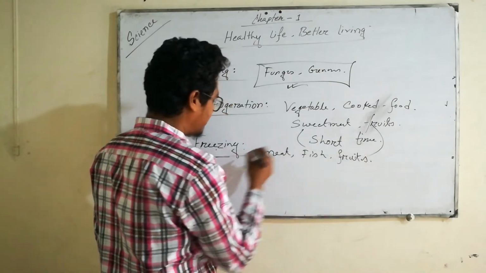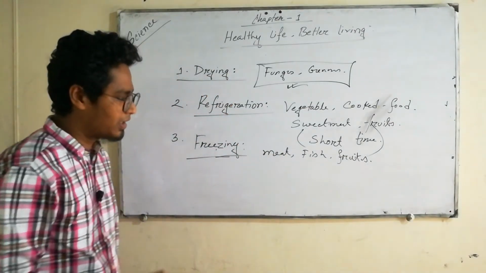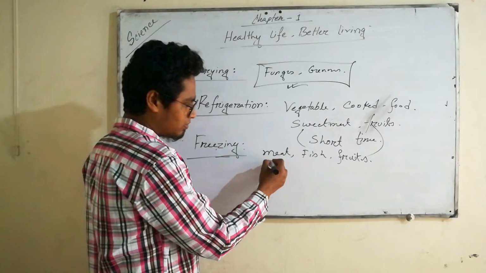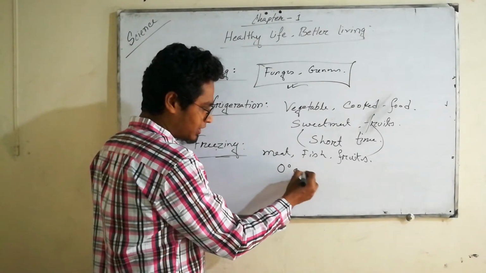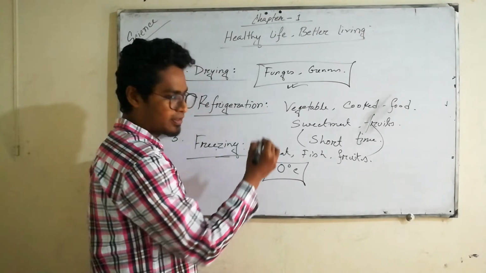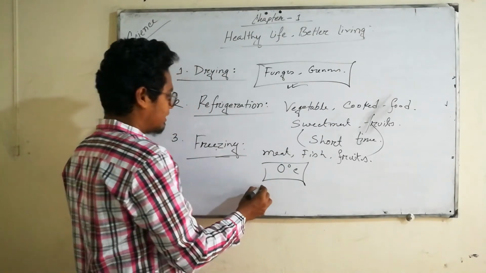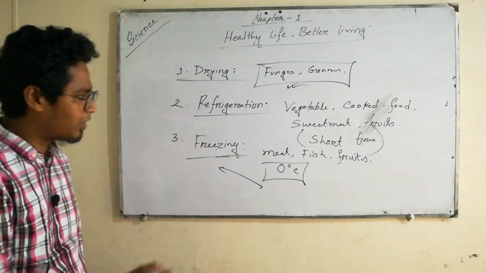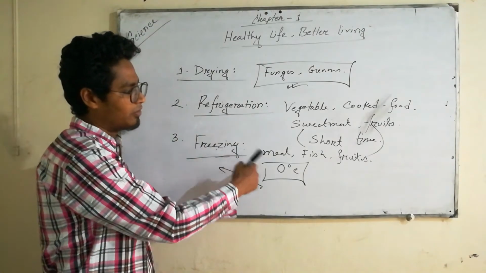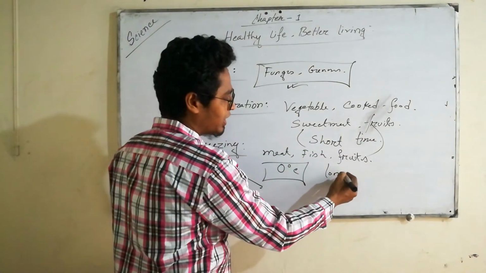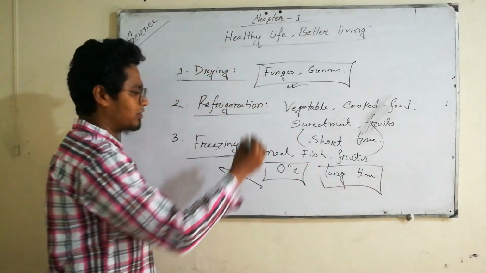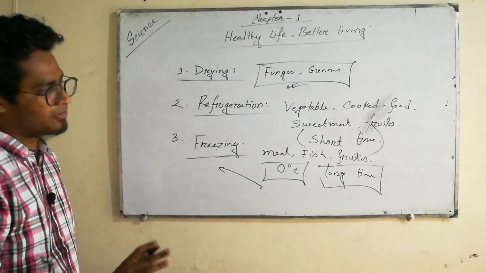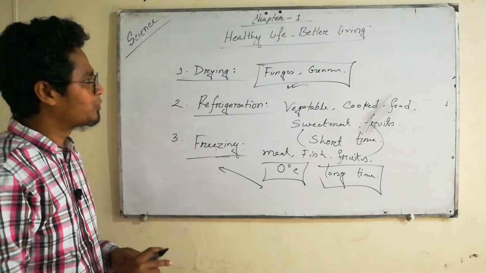We can freeze at home, and the temperature must be lower than or equal to 0 degrees Celsius. Then we can preserve the food item for a very long time, and it is a very good process.